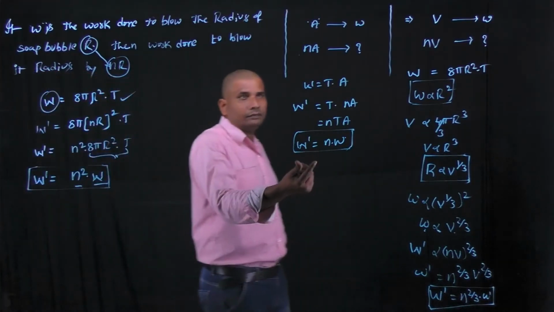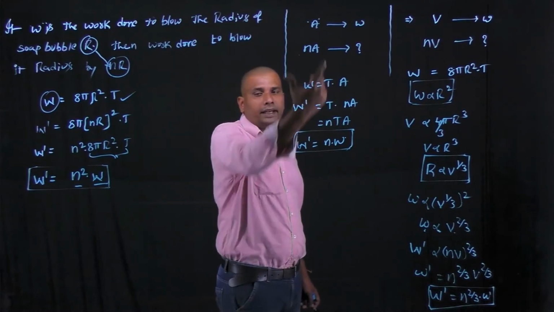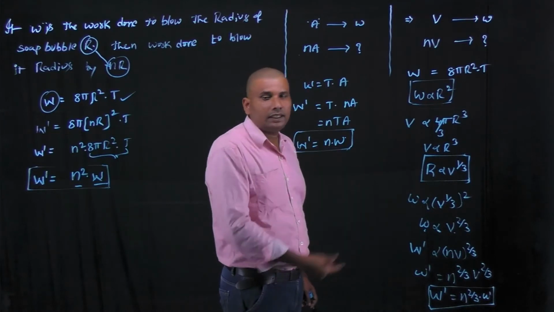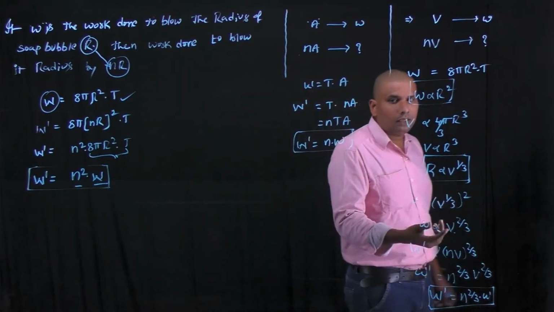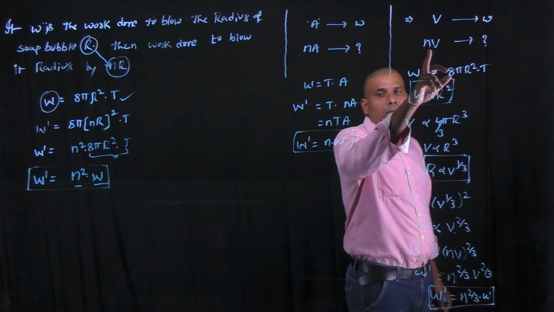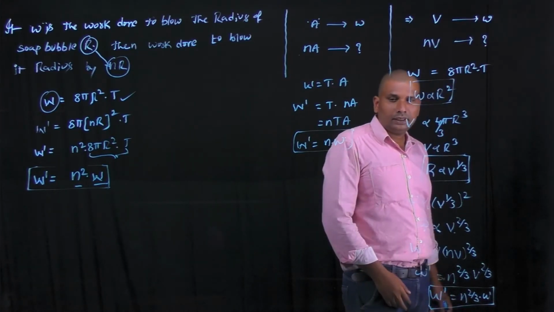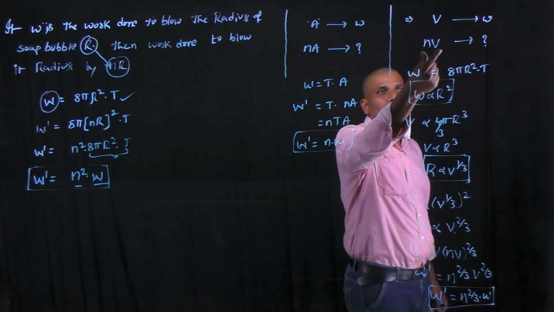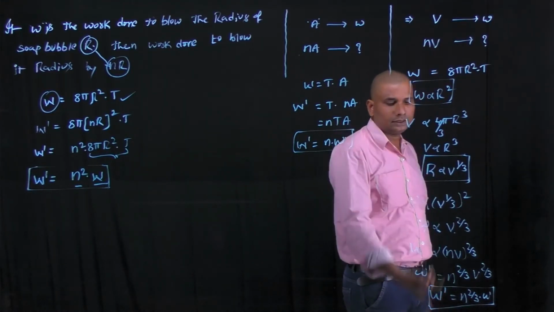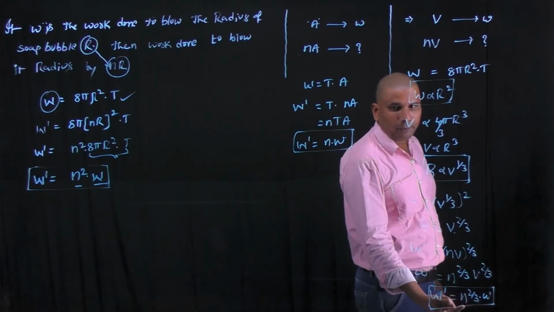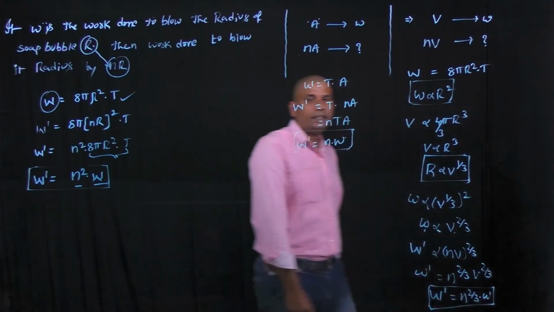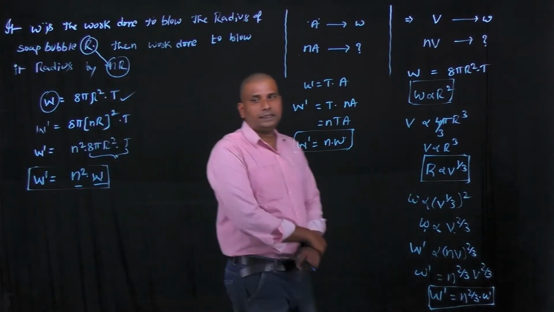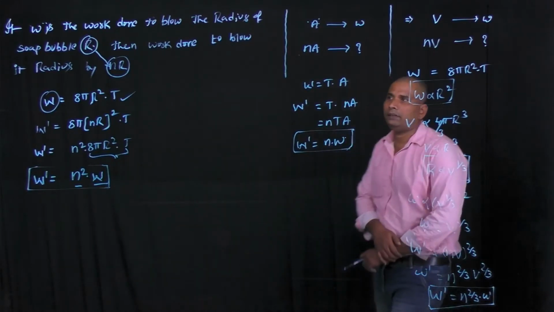And here, if the surface area is increased by n times, the final work done is also increased by n times of its initial work done. And in case of volume, if the volume of the soap bubble is increased by n times, then the work done required to increase its volume by n times is nothing but n power 2 by 3 times of its initial work done. These are the basic applications of the soap bubble and liquid drops.